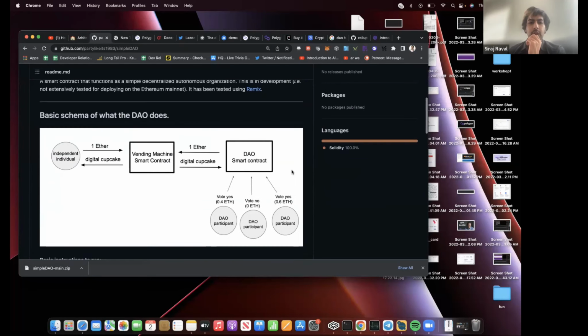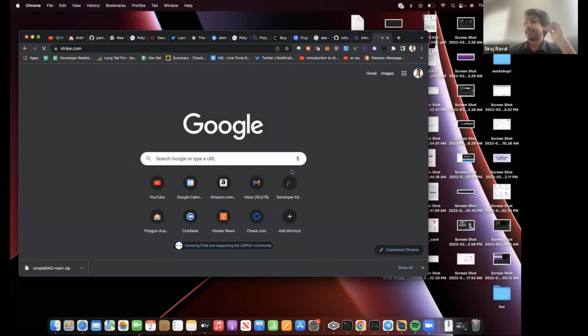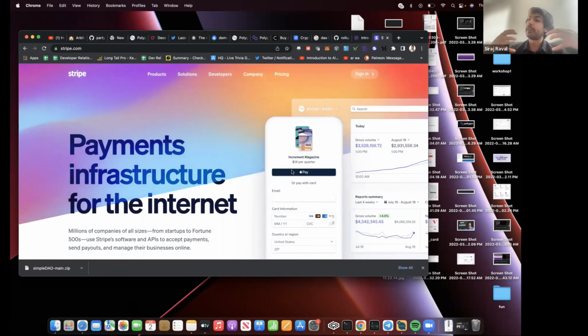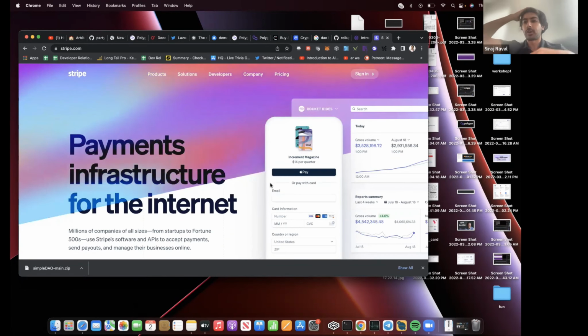So, do we have to do it this way? No, we can go to stripe.com and one of us can create a Stripe account, and we can say, well, we want you to all send your money to the Stripe account, and then the Stripe account is going to go buy some cupcake or whatever. Why don't we want to do that?